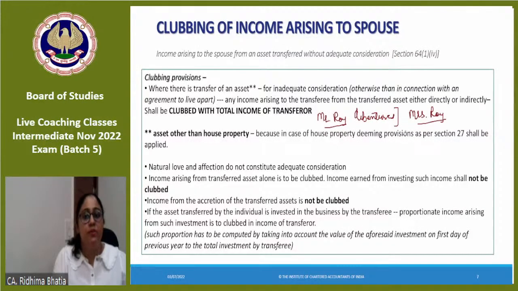Mr. Roy transferred debentures in the name of Mrs. Roy. Now, without any consideration, Mrs. Roy did not pay any consideration. Out of love and affection, Mrs. Roy got the debentures. Now, whatever income would be happening on these debentures, whatever interest, would be clubbed in the hands of whom?